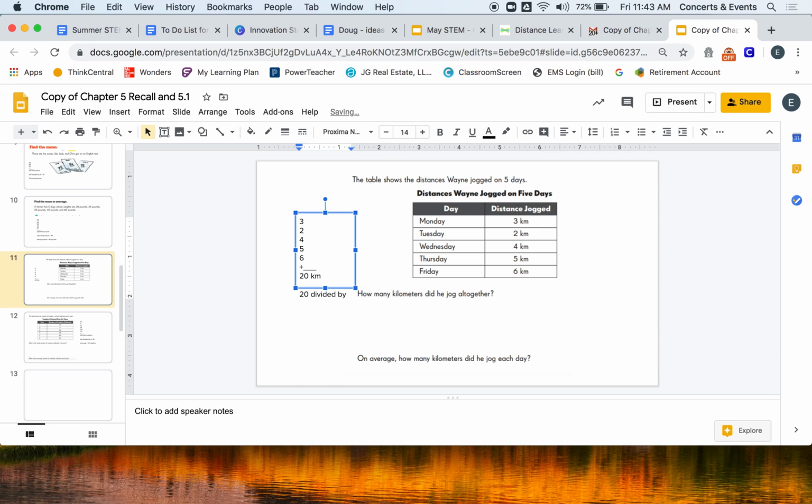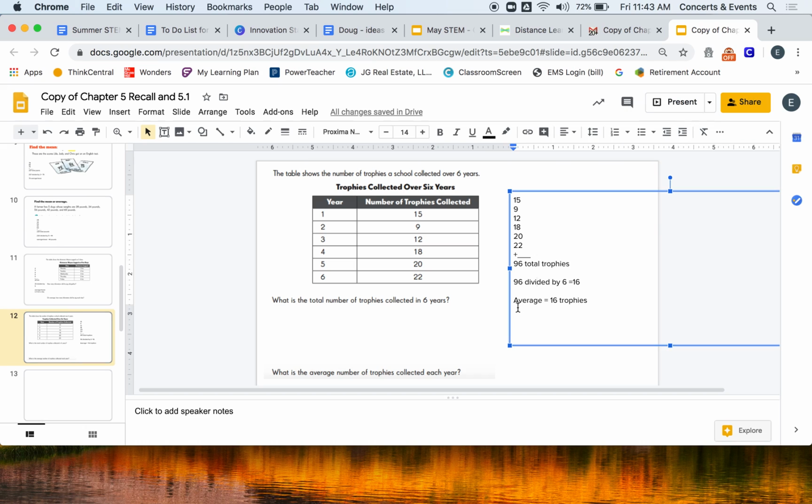Well, there's Monday, Tuesday, Wednesday, Thursday, Friday. So that's 5 days. And I know my math facts, 20 divided by 5 is 4. So the average or the mean is 4 kilometers a day. Again, some days he went a little more, some days he went a little less, but he does about 4 a day, if that's what I was calculating.